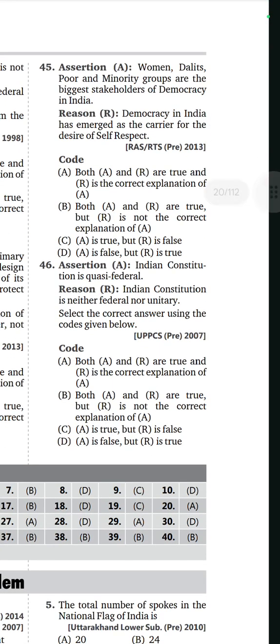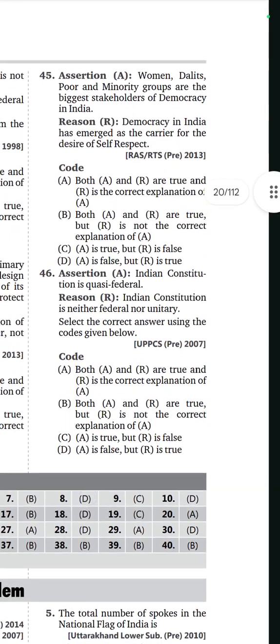46th question. Assertion: Indian constitution is quasi-federal. By whom has it been said? K.C. Wheare. Next, reason: Indian constitution is neither federal nor unitary. It is wrong, no? Indian constitution has a federal system, right? Option is A. Oh, sorry.